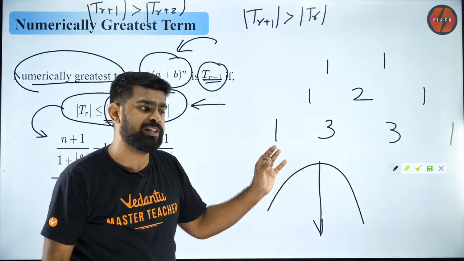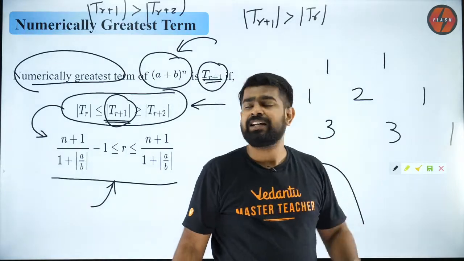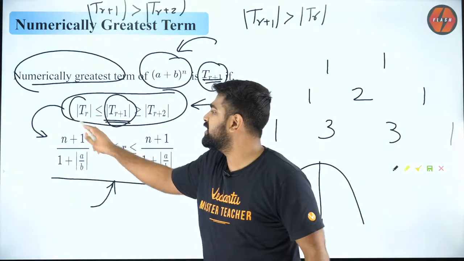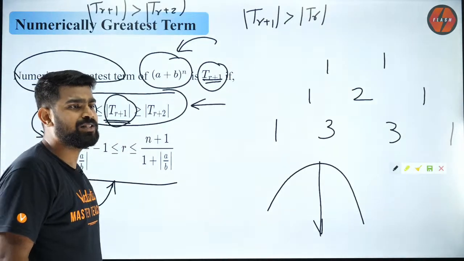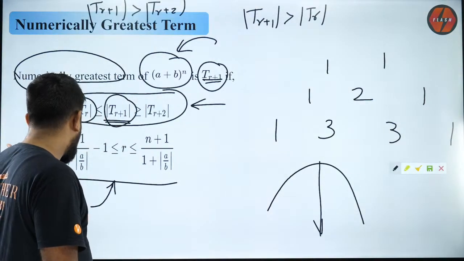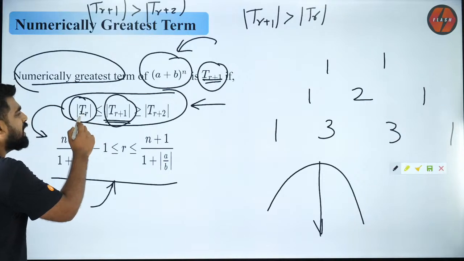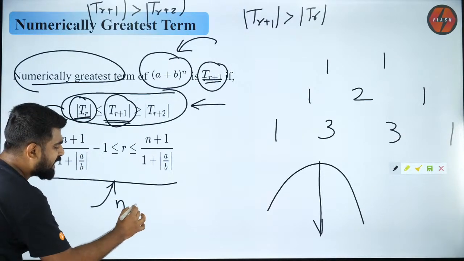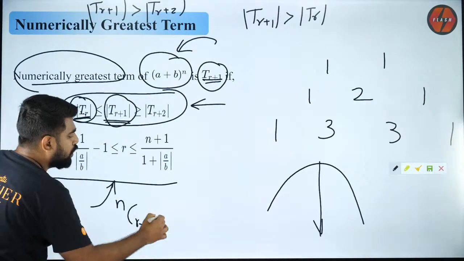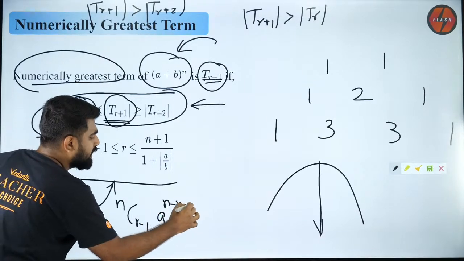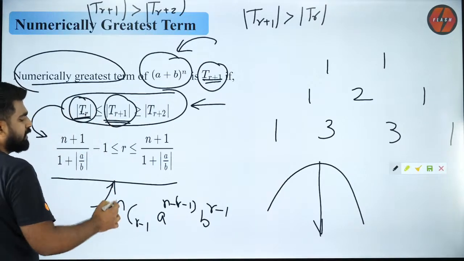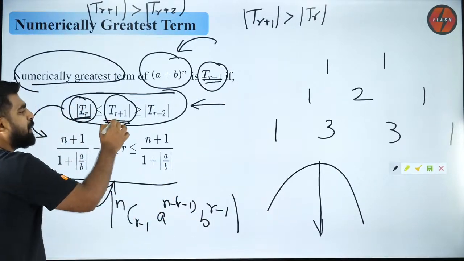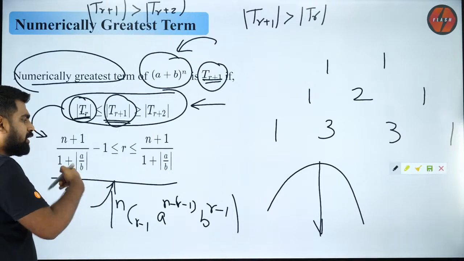Are you guys clear with it? The second expression has come from simplifying this. Matthew, I just gave it as a formula because that will be quicker for you to solve. So how do you do it? TR you can expand now. What is TR? TR is NCR minus 1 into A power N minus R minus 1 into B power R minus 1, and then you put modulus and then you expand this. That is how you get this formula.